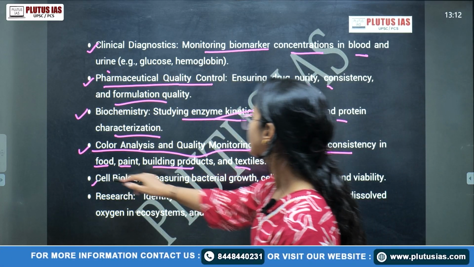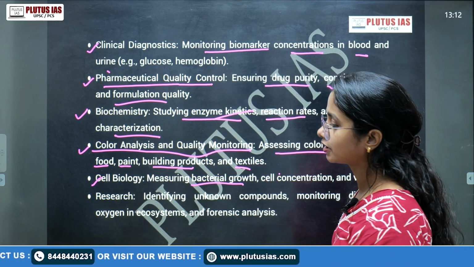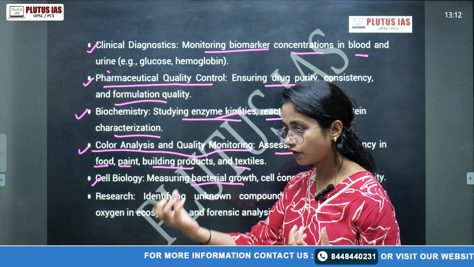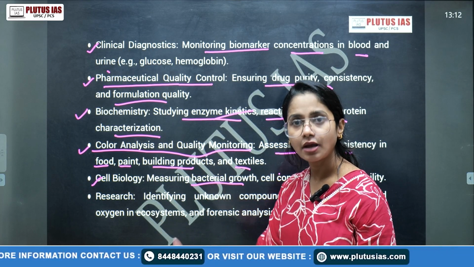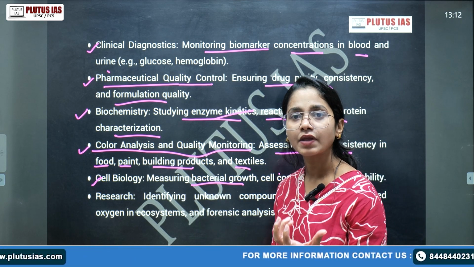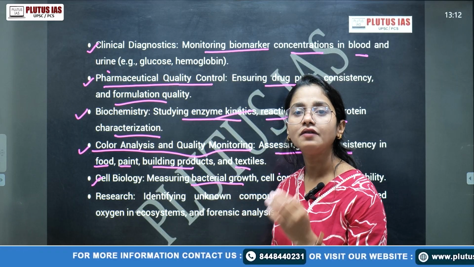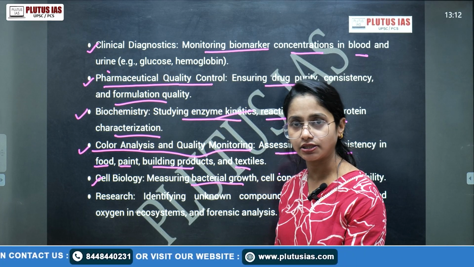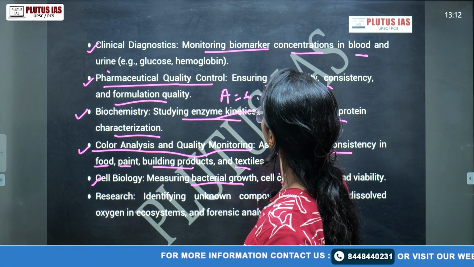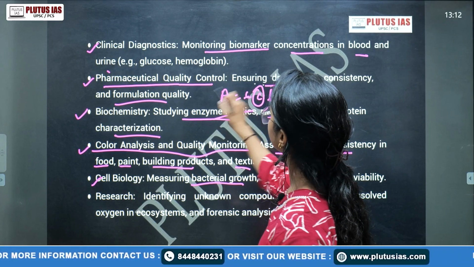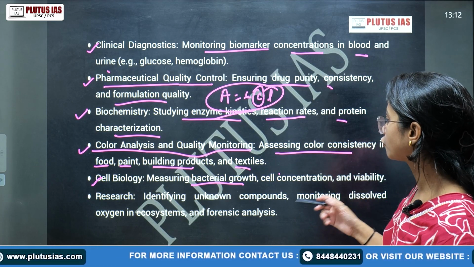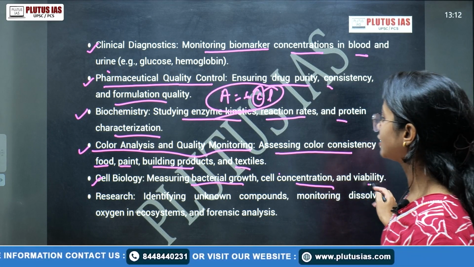Then cell biology, measuring the bacterial growth. Suppose there are two cultures or two substrates. If in one substrate there is very high bacterial growth, but you can't see it in a thick way, the two different samples will have different absorption intensity, right? We know that A is equal to epsilon C into L. That is your concentration. Okay, this is the basic formula to work on spectrophotometry. The cell concentration and the viability.